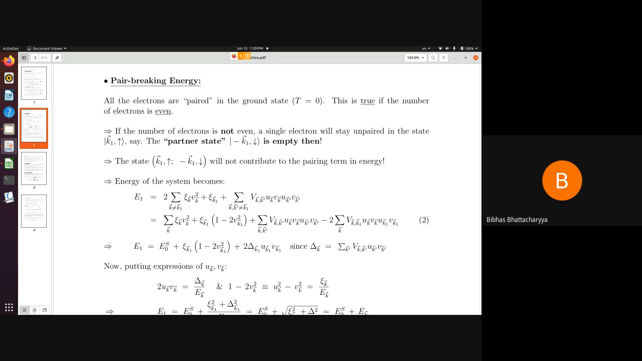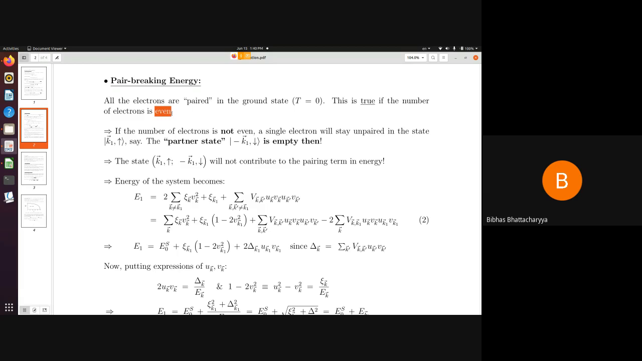We are not breaking a pair, we are making a pair scatter from one k, minus k state to another k prime, minus k prime state. So that kind of scattering, which was allowed by the BCS interaction, is not really a pair breaking interaction. But if by some means I can manage to break a pair, then what will happen? That's our present question. So all the electrons are paired in the ground state. This is true if the number of electrons is even. But if the number of electrons is not even, a single electron will stay in the system which is unpaired.